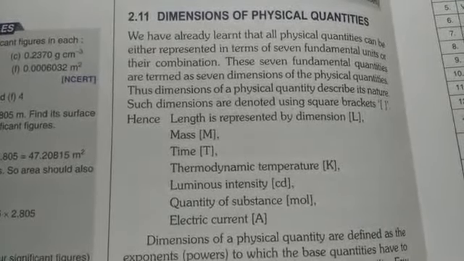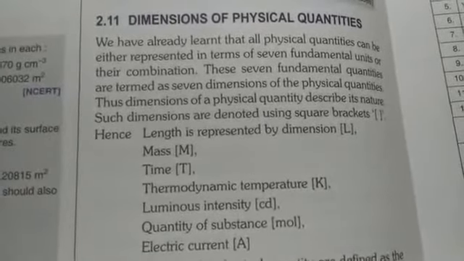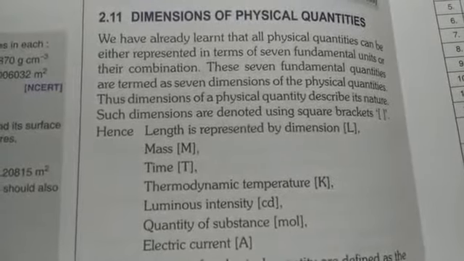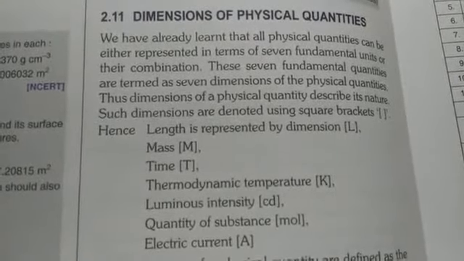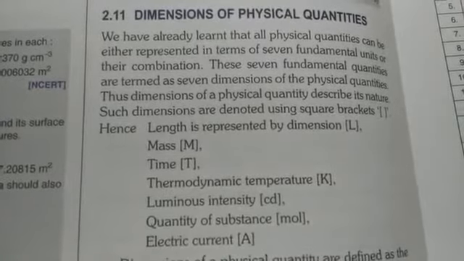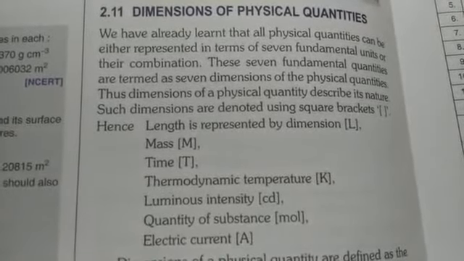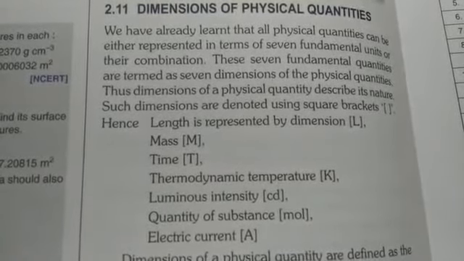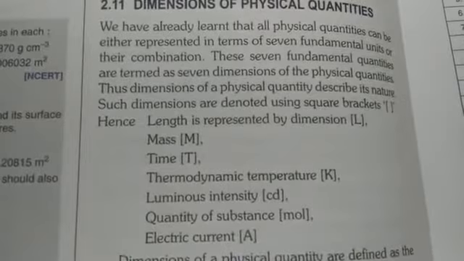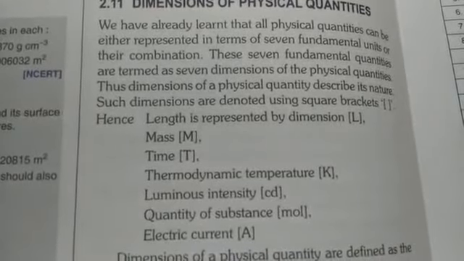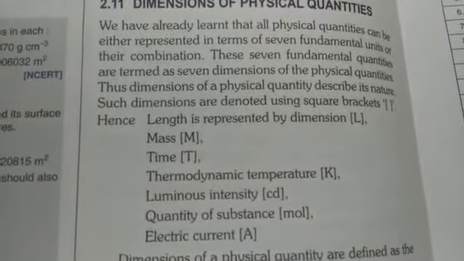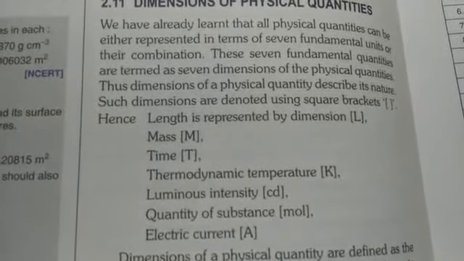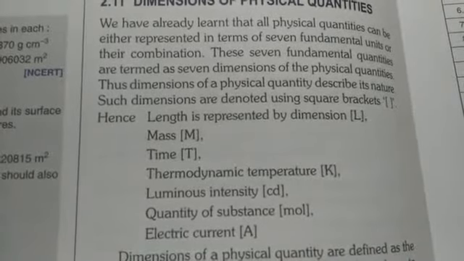So in dimensional formula, what we do actually, we basically show these basic fundamental quantities in terms of 7 dimensions. And those 7 dimensions are given below here in front of you. That is length, which is represented by dimension L. Here you can see that L is written in a bracket, that is a square bracket. So students, whenever we are writing any dimensional quantity, we must use this bracket.